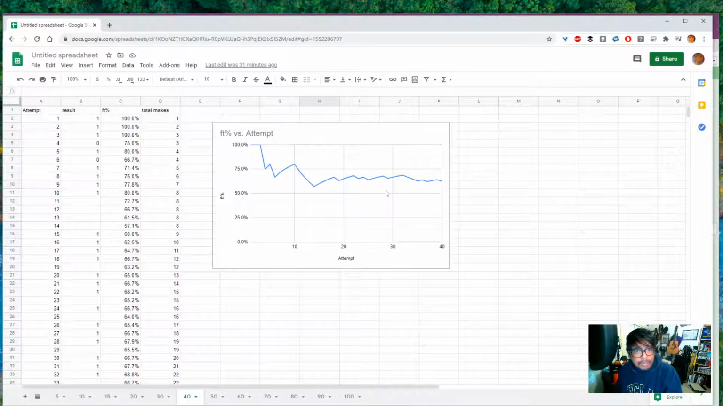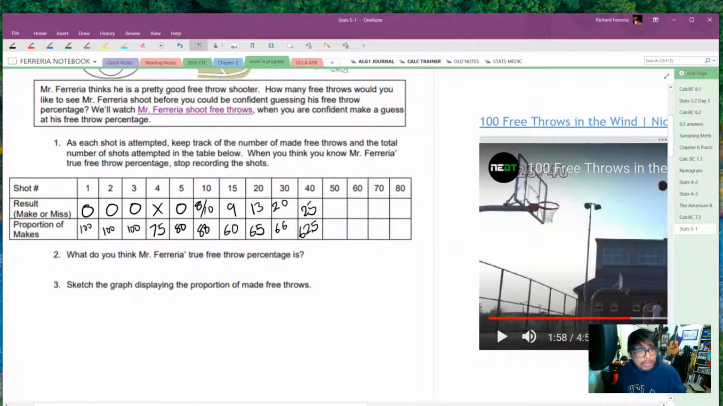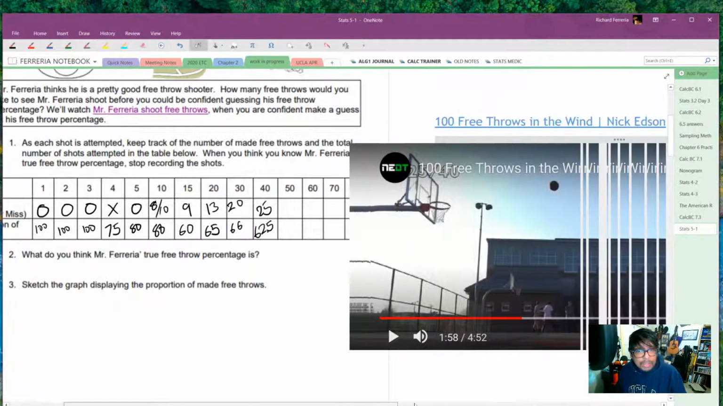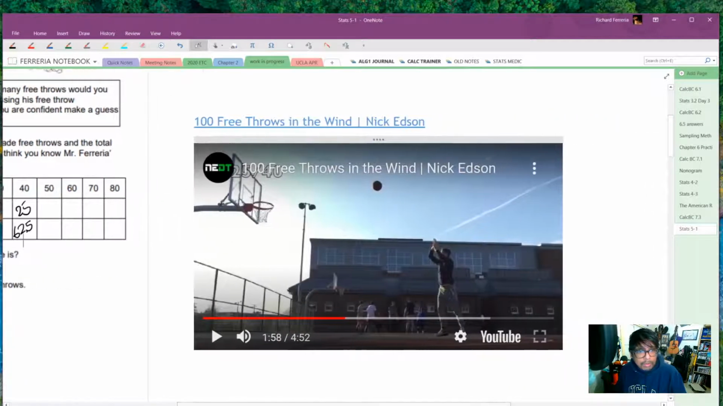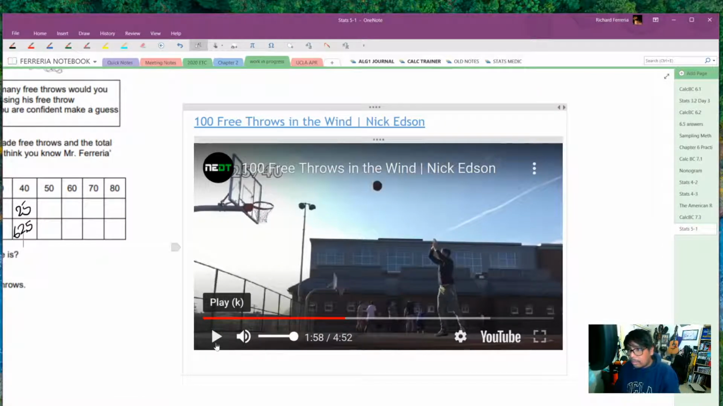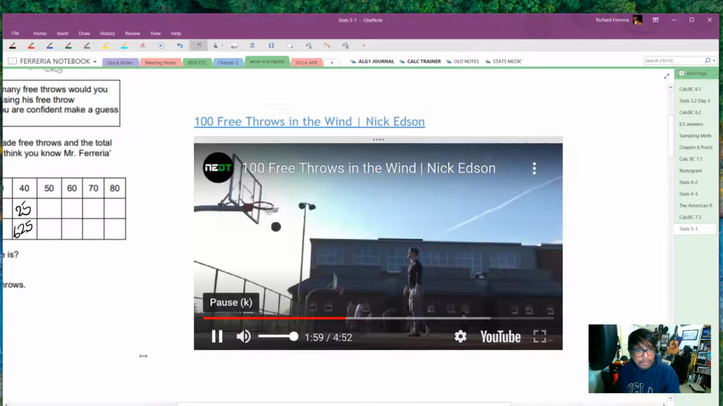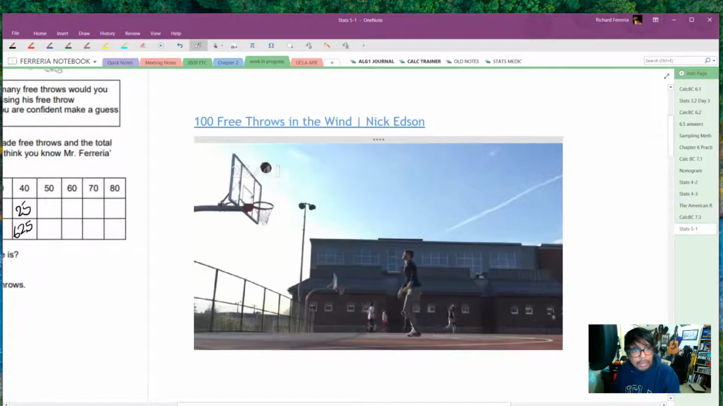Yeah, 62.5. So, well, what is his true free throw percentage? Do you feel confident it's 62.5? Do you think it's something else? Or would you like to see more free throws? Okay, we'll go ahead and fast forward a few of his free throws here. We'll see where we end up.